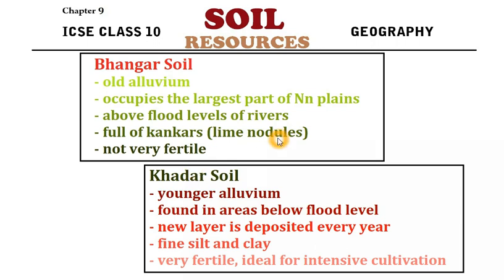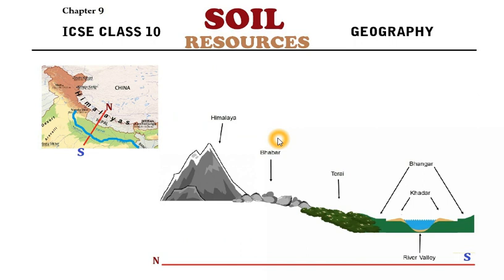Now, to make it a little clearer, this is the distribution of Khadar and Bangar. This is the North Indian plain. You can see the river Ganga, the main river, in the middle, and the picture on the right side shows a cross section along the line NS.